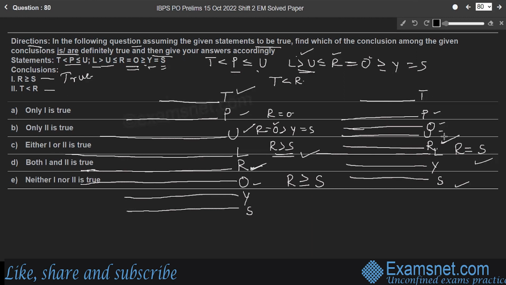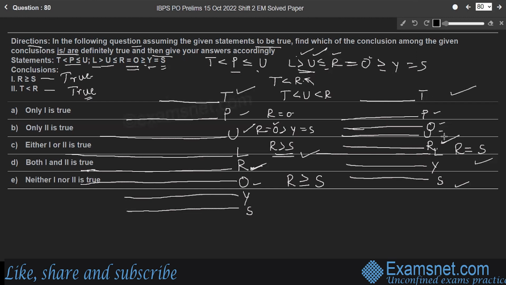The relation between U and T: T is less than U, and U is less than R. So we can conclude T is less than R. So the second conclusion is true.